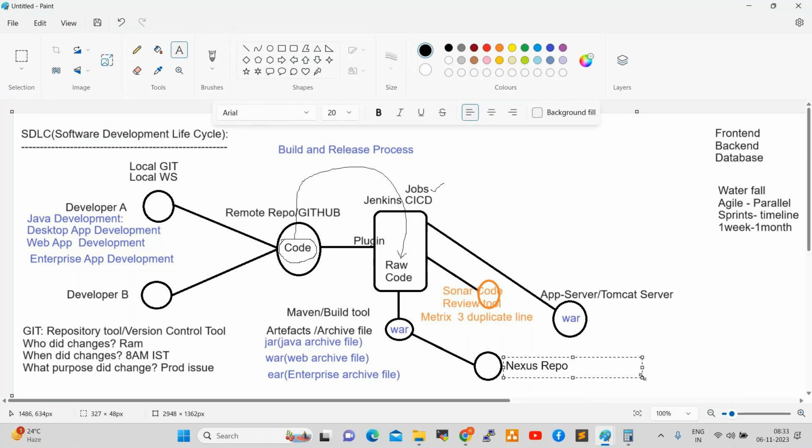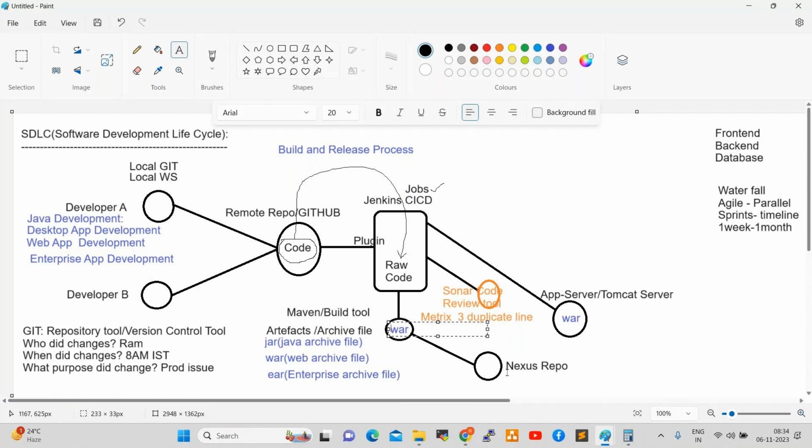Nexus is a repository tool, specially designed to store our artifacts. An artifact is nothing but an archive file, like a jar file, war file, or ear file. Whatever developers develop will be converted into one artifact by using Maven. That artifact we can store in the Nexus repository in non-live applications.